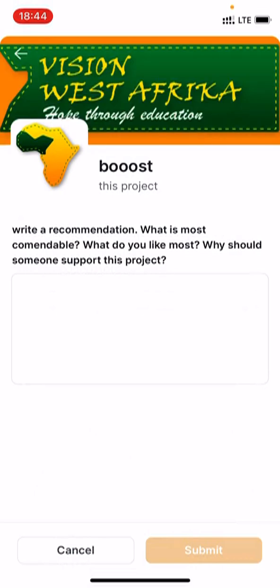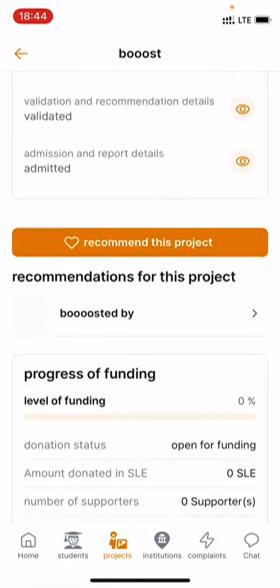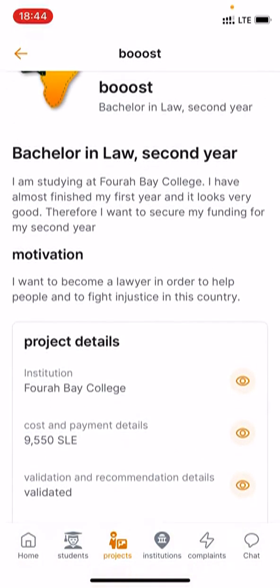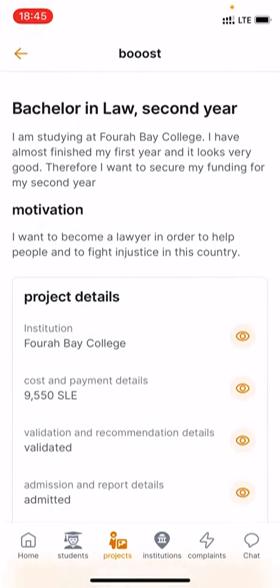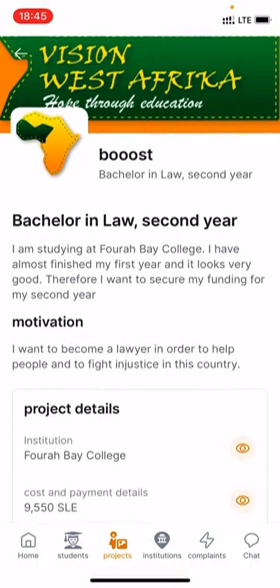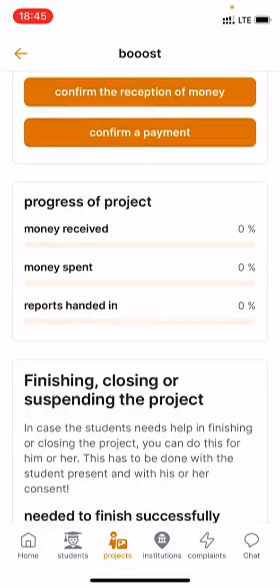It is the duty of the validator to write a recommendation, but a recommendation can also be written by donors. And by that, it's like a review system of the student, a review system of the project, and all this recommendation will be seen by the student.